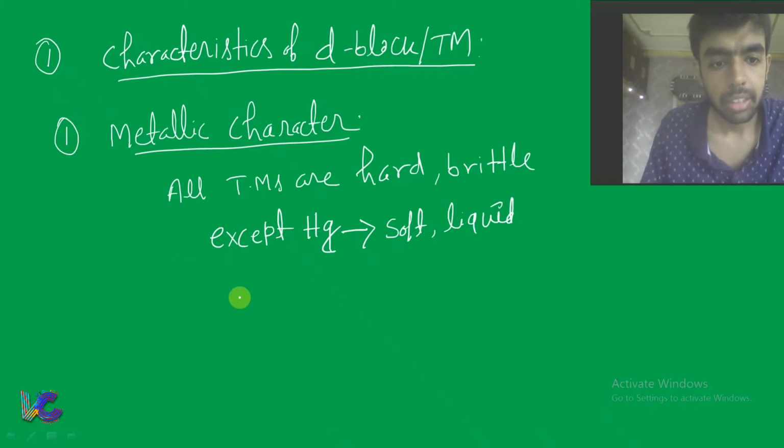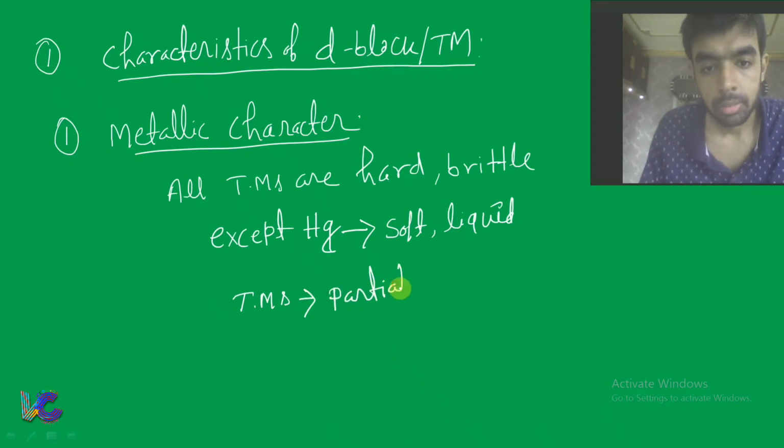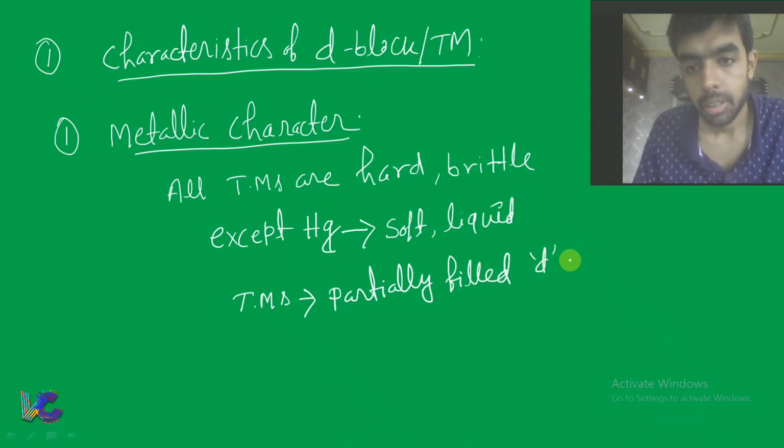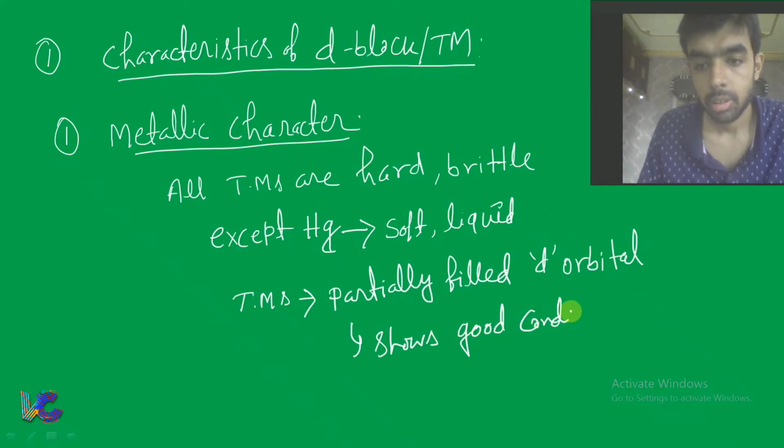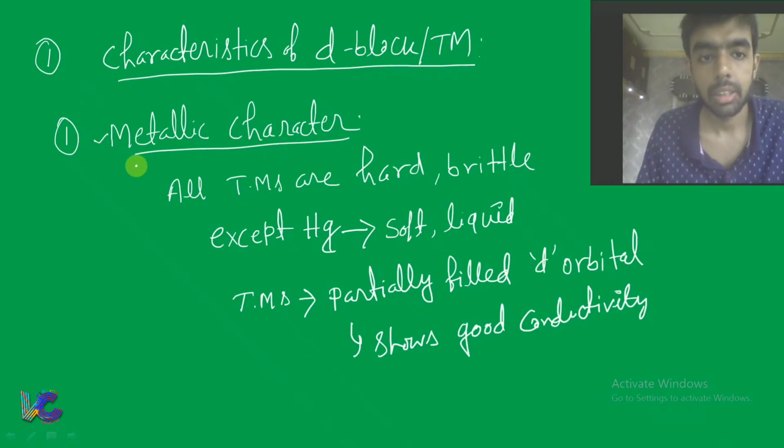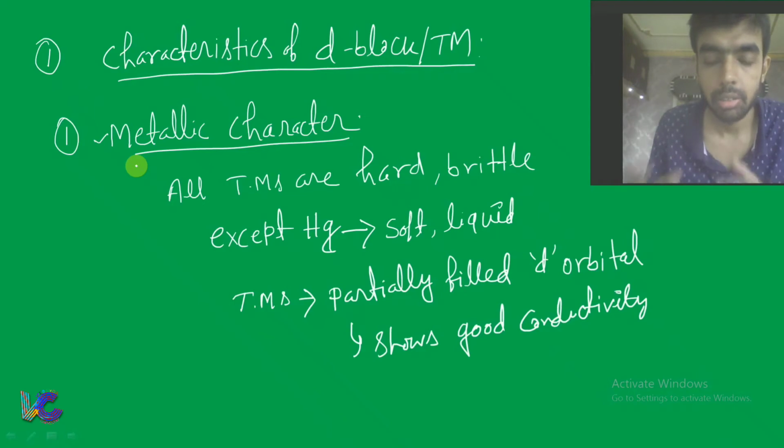Now, as I've earlier said, transition metals generally have partially filled d orbitals. That means transition metals show good conductivity, because they have partially filled d orbitals. So the metallic character of transition metals is that all are hard and brittle except Hg, which is liquid and soft, and they also show good conductivity because of partially filled d orbitals.